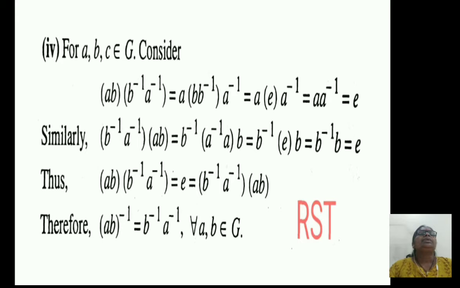But B into B inverse is E. Hence this is equal to A into bracket E bracket complete into A inverse, which is equal to A into A inverse. But A into A inverse is the identity element.